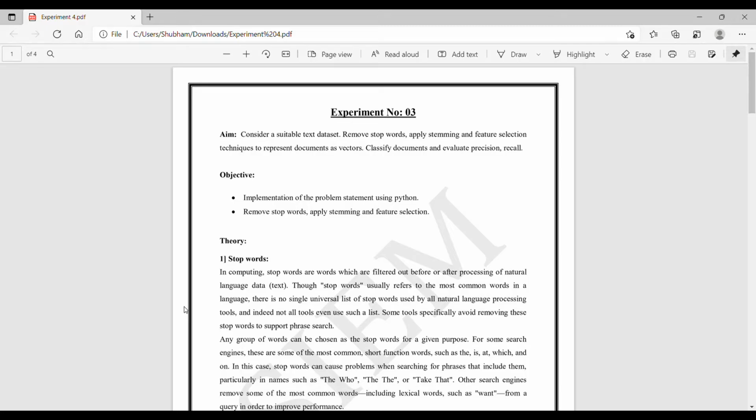Consider a suitable text dataset. Remove stop words. Apply stemming and feature selection techniques to represent documents as vectors. Classify documents and evaluate precision and recall.